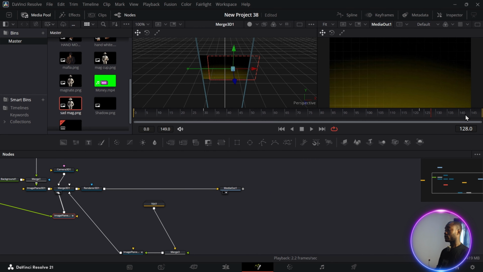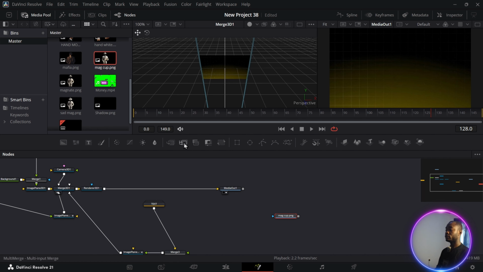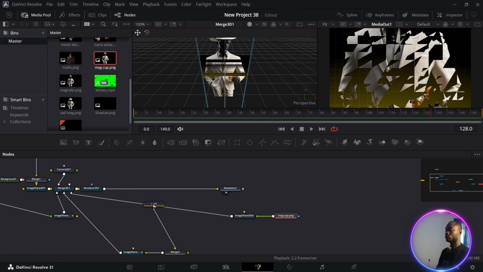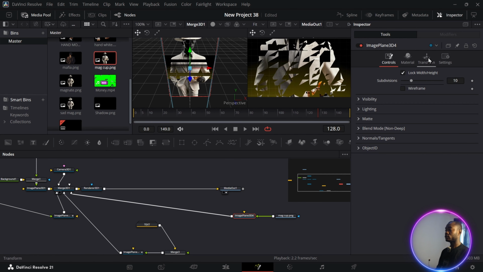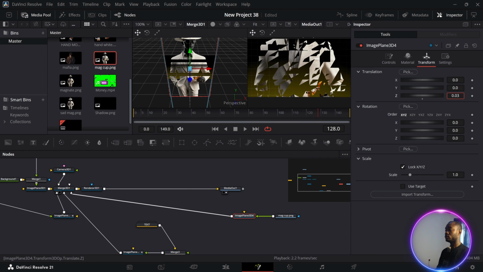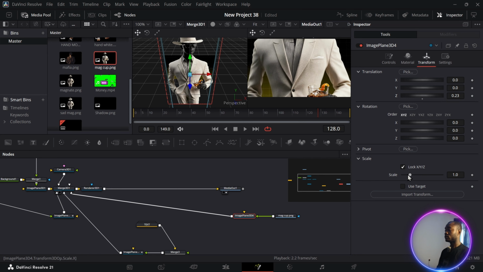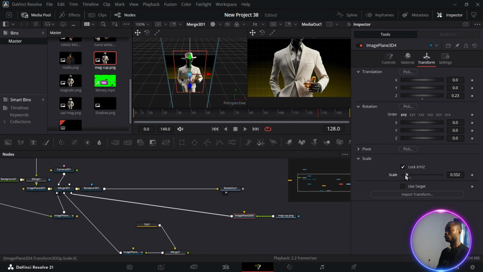So we're going to make our next image come in at around frame 140. This one is up, markup, bring it down in 3D, connect our markup to image plane 3D, then our image plane 3D to our mesh 3D, like that, so you don't get confused. Click on our image plane 3D, go to inspector tab, transform, increase the Z axis, then go down until you see scale and just scale it down, not too small, not too big either.